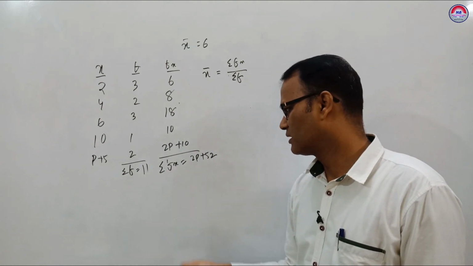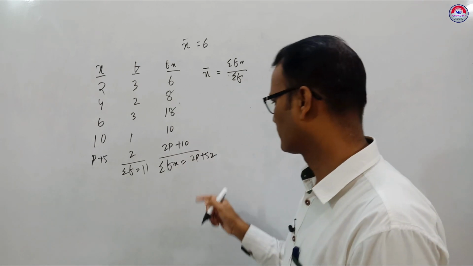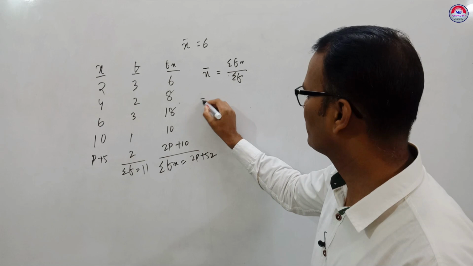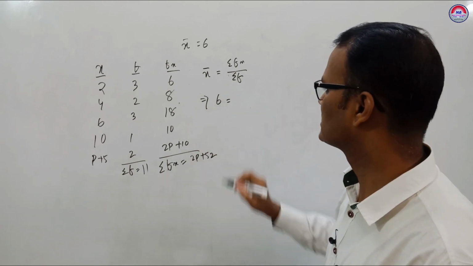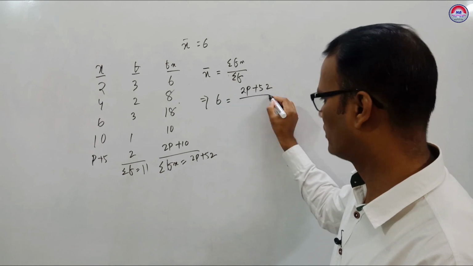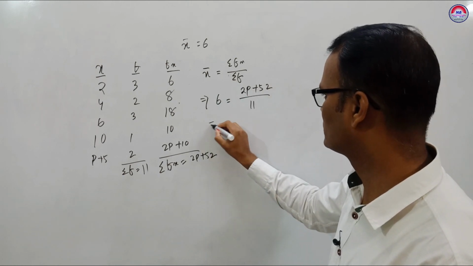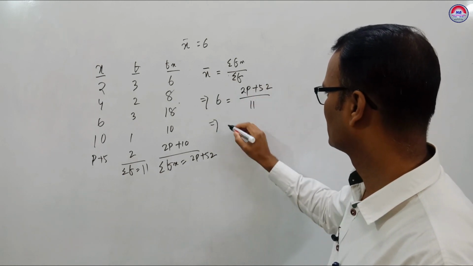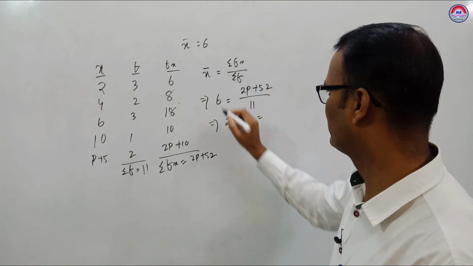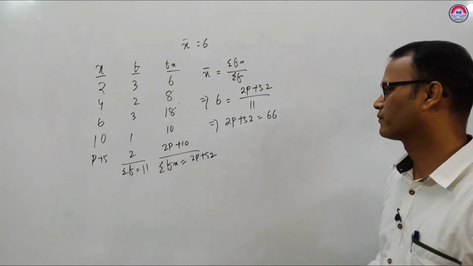Sigma f is 11, sigma fx is 2P plus 52, and mean given is 6. Put here 6 equals 2P plus 52 upon 11. Now cross multiply: 2P plus 52 is equal to 11 into 6, 66.